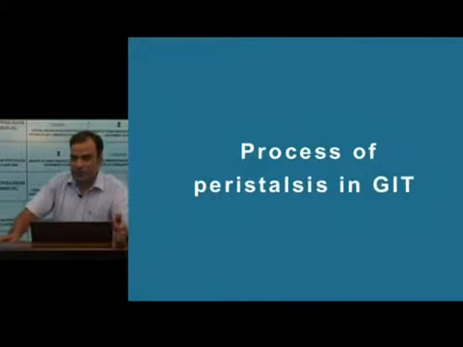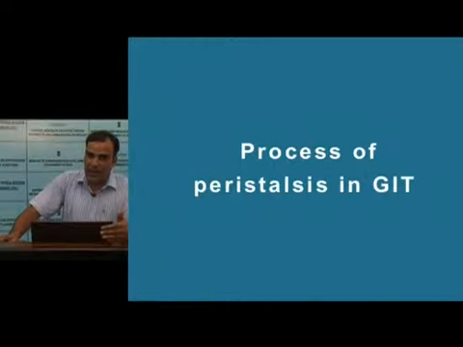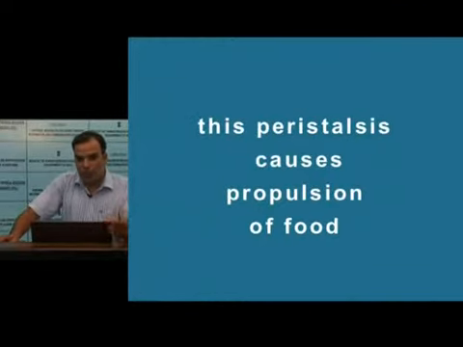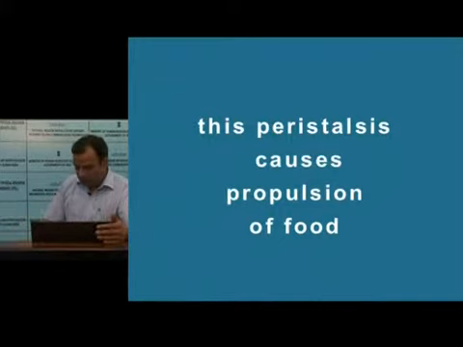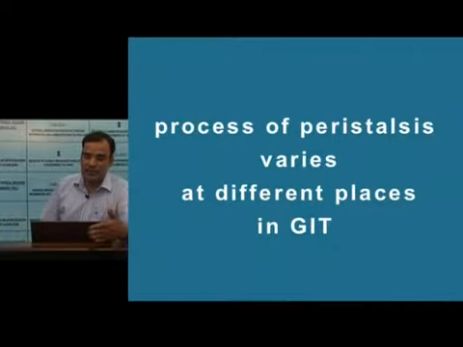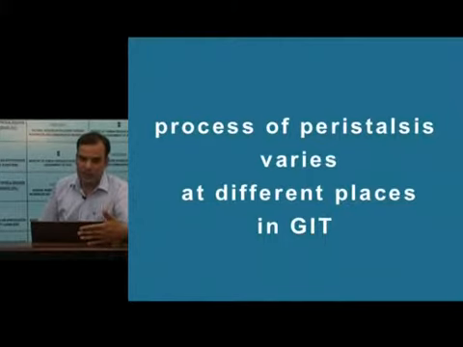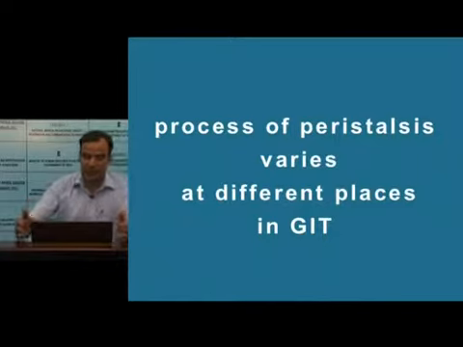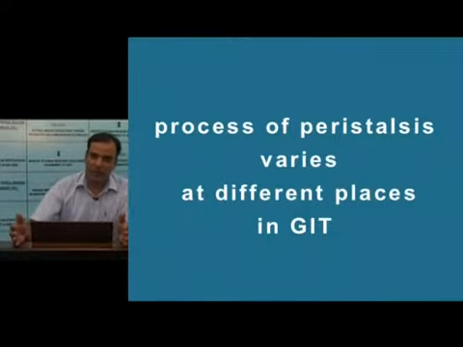This is how peristalsis takes place in GIT, and this peristalsis causes the propulsion of food at most of the places. Now this peristalsis is a bit modified at different places of the GIT. It is a bit different in the stomach and different in the small intestines and different in the large intestine. However, the basic working of this peristaltic wave remains almost the same.